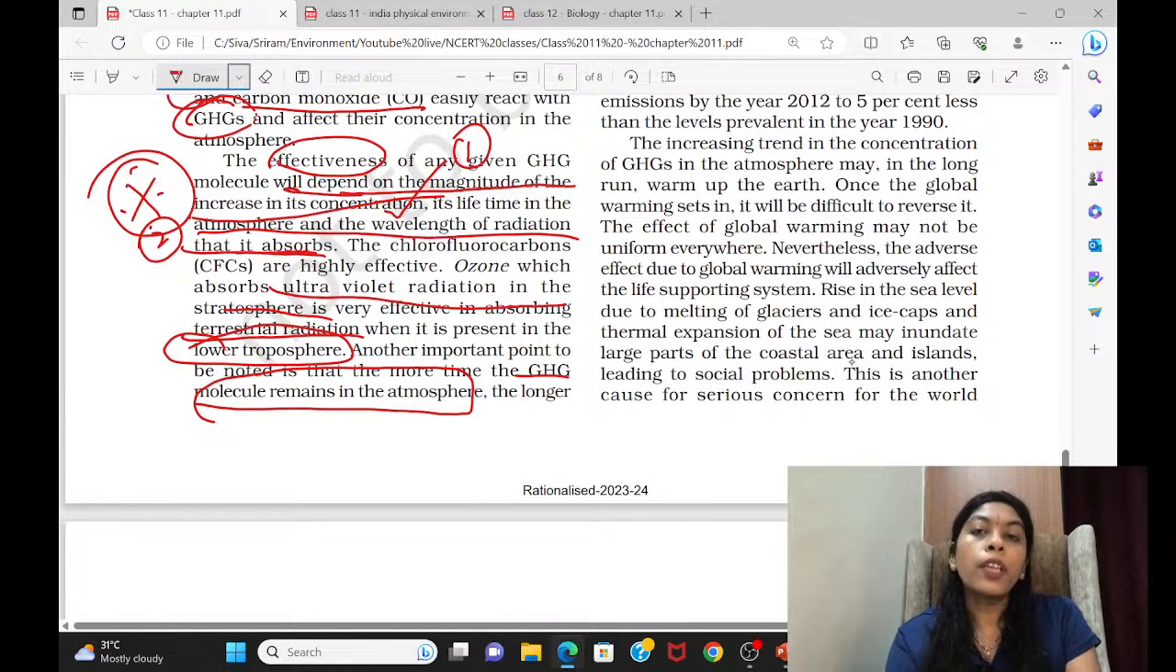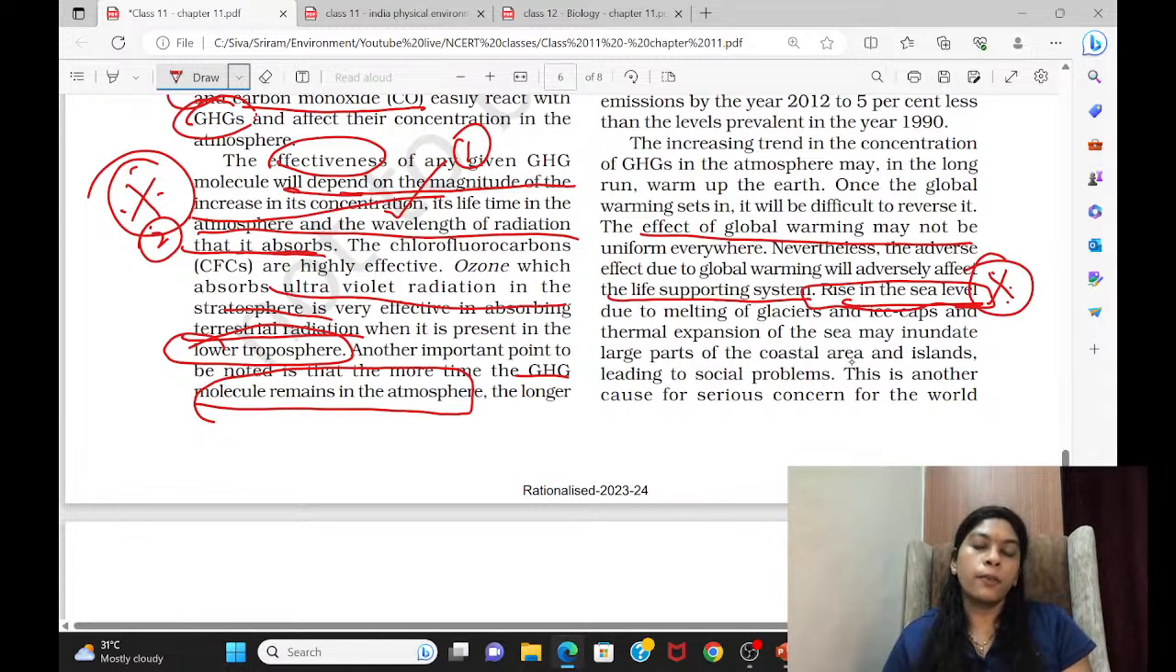So here they have given the effects of global warming. What is global warming going to do? As you can see, it is going to affect the life supporting system. Rise in sea level; the main problem is rise in sea level. This is another major problem, like a continuous cause and effect which is going to happen because of climate change and global warming. Because of global warming, there is a rise in sea level. How does the rise in sea level happen? Due to melting of glaciers.